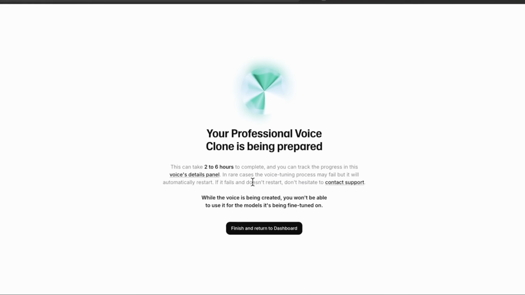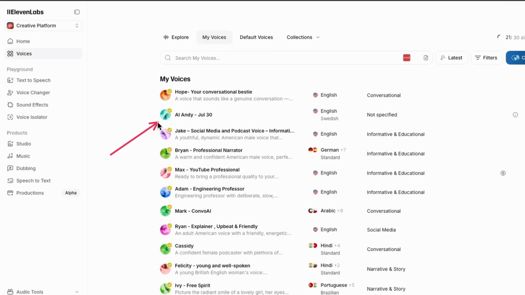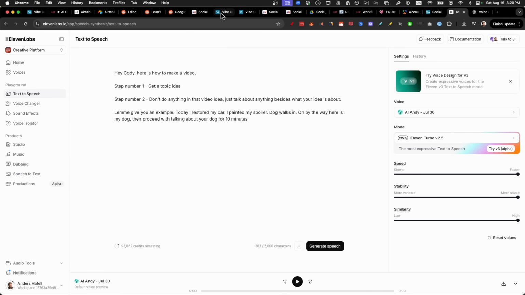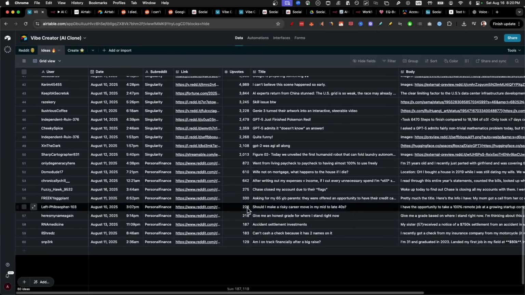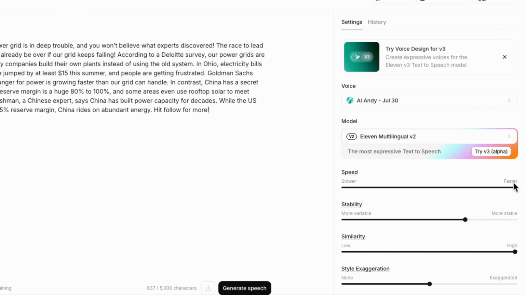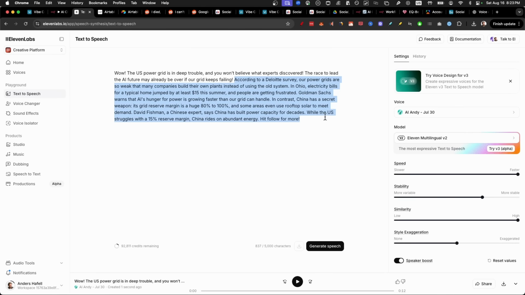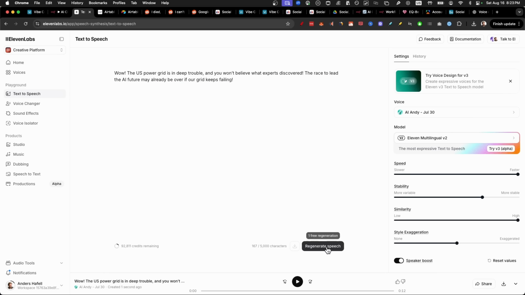After that, it took around 2 to 6 hours to complete. But after waiting a bit, I had my clone and I could go to the text to speech. I could copy and paste one of my scripts in here. I changed the model to 11 multilingual. I changed the speed to faster, stability around 70, similarity high, and style exaggeration on 50% with speaker boost. And let's click on generate speech.